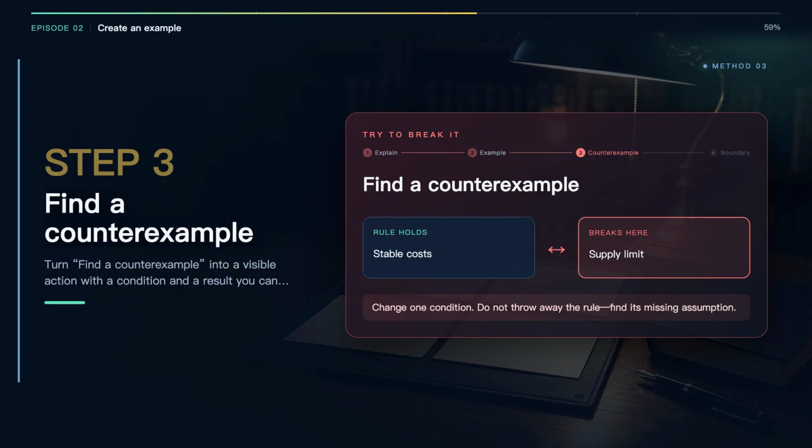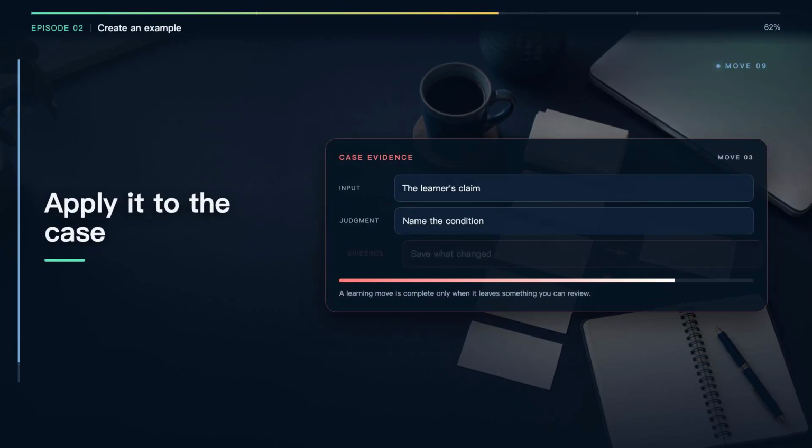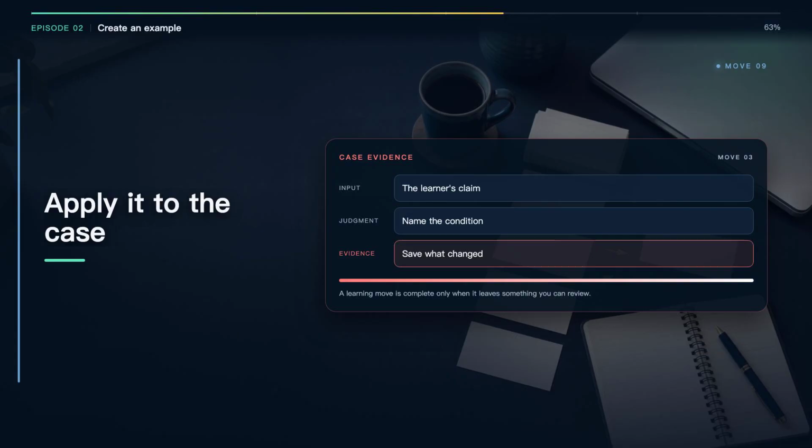Do not search for a bizarre edge case first. Look for a common condition that the original explanation quietly assumed away. This is where AI can help as a critic. Ask it to propose a plausible case that would break your reasoning, but judge the case yourself. Return to the case. Use AI to clarify standards or find omissions, but keep the key judgment human. The next move should use evidence, not an impression.